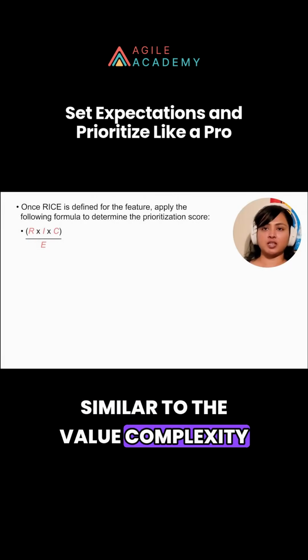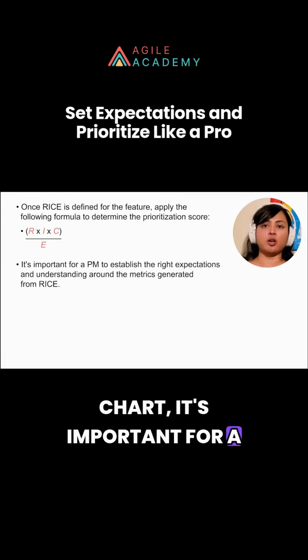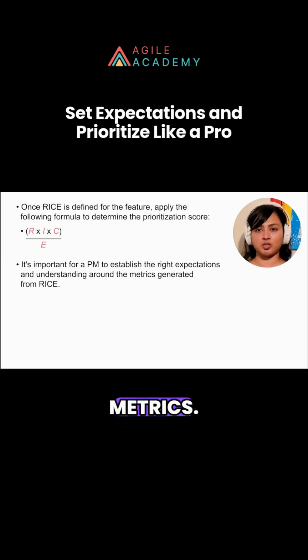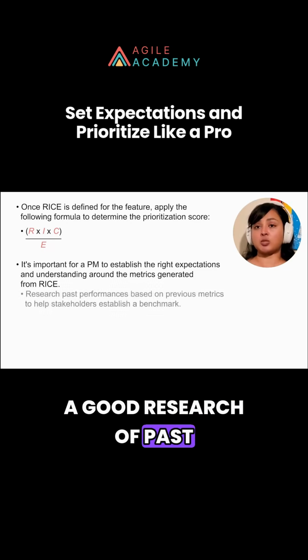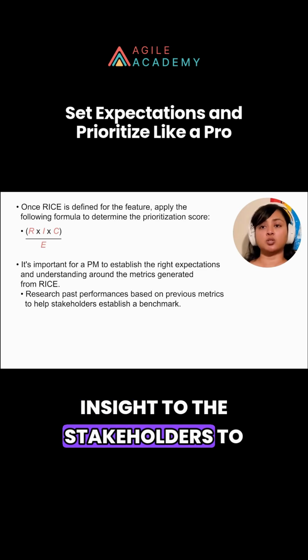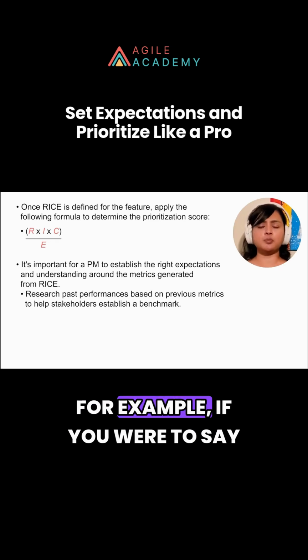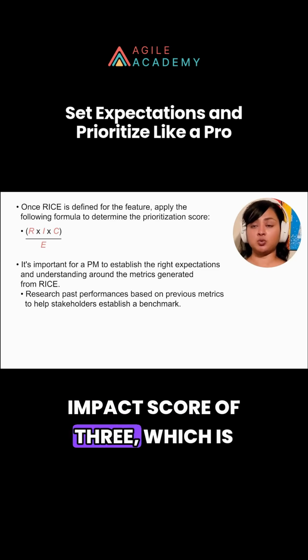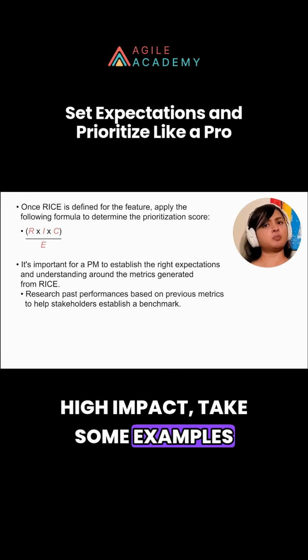Similar to the value complexity chart, it's important for a product manager to establish the right expectations and understanding around these metrics. A good research of past performance based on various metrics would provide good insight to the stakeholders to establish a benchmark. For example, if you were to say that 10K customers is an impact score of 3, which is high impact, take some examples from the past.